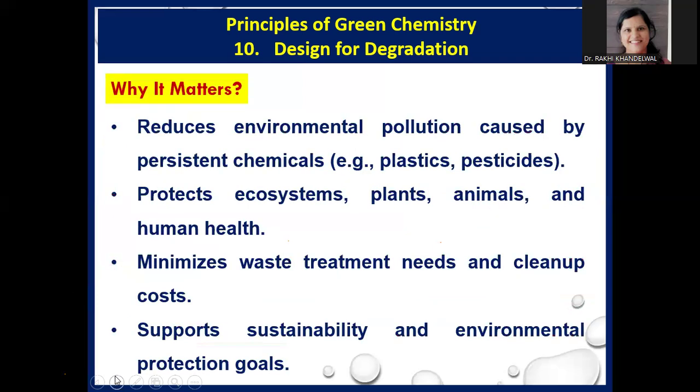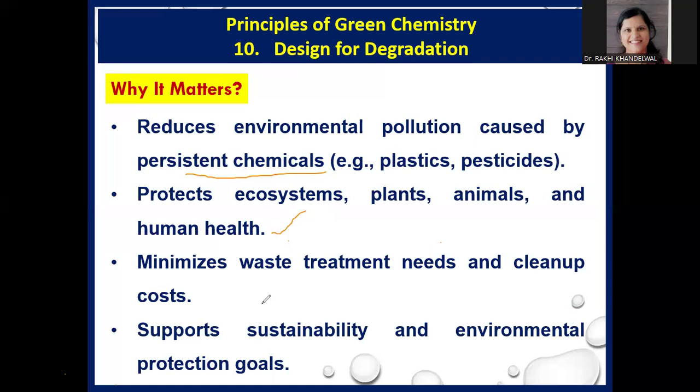Now, why are we discussing this 10th principle? Why does it matter? Basically, it reduces the environmental pollution caused by persistent chemicals, for example, plastic, pesticides, etc. Secondly, it protects our ecosystem, plants, animals, and human health.